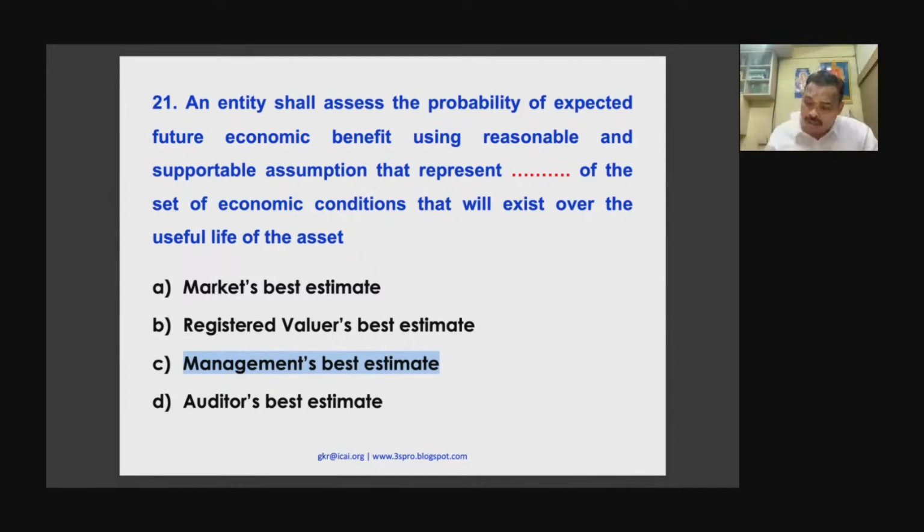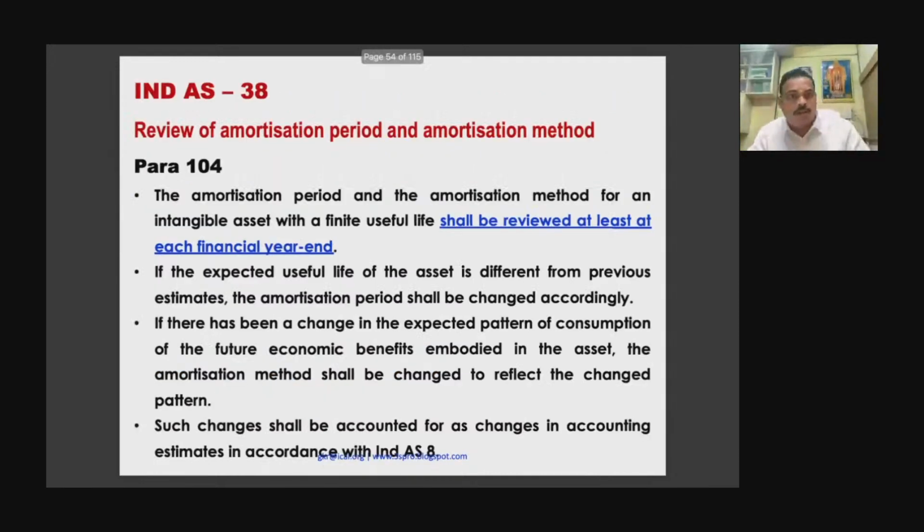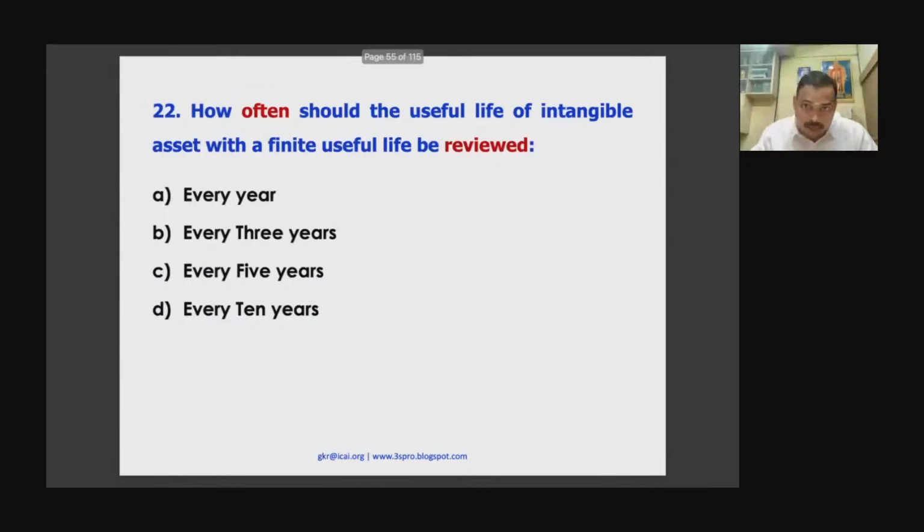In listed company audit reports, if you look at it, there will be a paragraph which is called key audit matters. Auditor will say, see, useful life we are unable to audit. Why? Useful life, how can you audit it? Because it is only an estimate. So wherever estimates are there, you cannot do audit. You can only give a key audit matter because, subject to that, it is true and fair. So it is not a qualification, for your information. So it is called management's best estimate. So 21C. Okay.